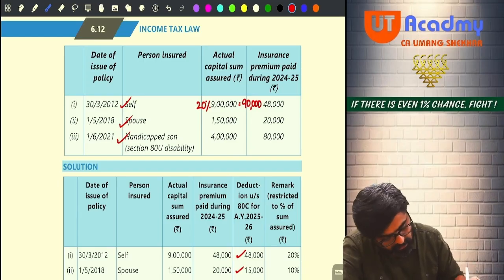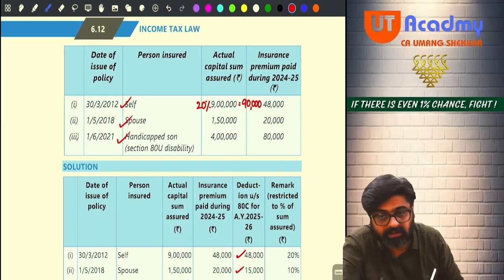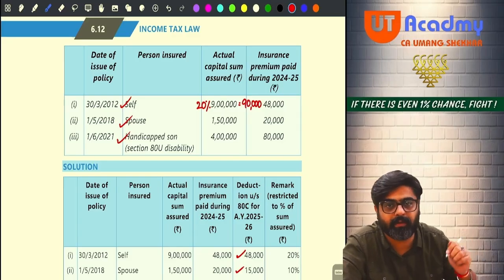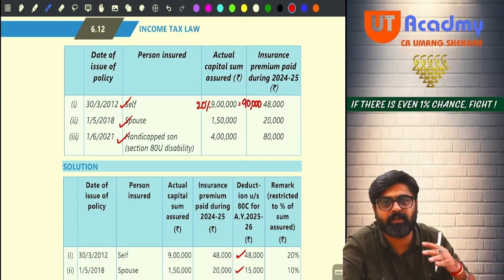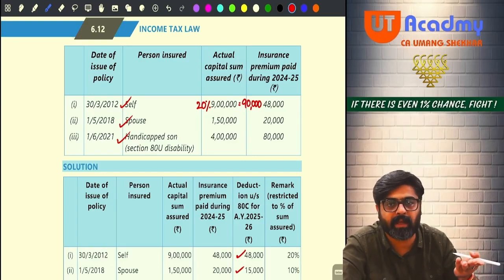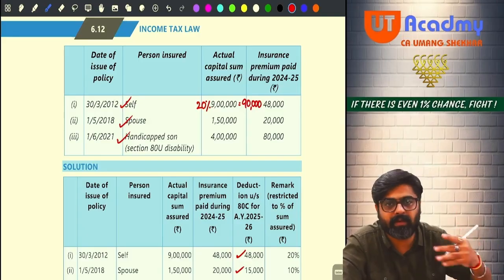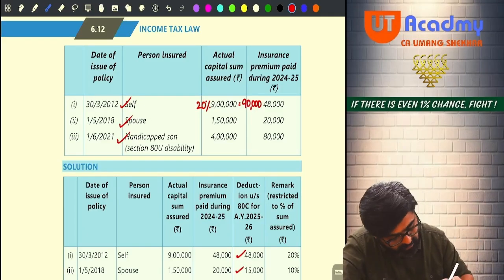Yes or no, sir? Now, if the policy is taken on 1st May 2018, meaning on or after 1st April 2013, and spouse is not a handicap. So if a policy is taken for a person who is not a handicap and the policy is taken on or after 1st April 2013, yes or no? Then how much premium should be there? 10%. How much is 10%? 1,50,000.